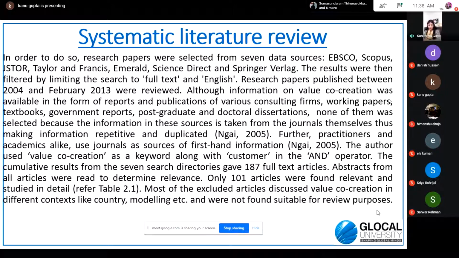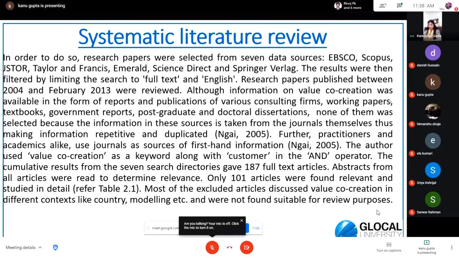Which keywords were used to find out the research papers relevant to the study, that has also been disclosed here. Keyword along with customer, in the and operator. What type of operators you are using in your search, and, or, not, that is also important and should be disclosed in the thesis. The cumulative results from the 7 search directories gave 187 full text articles.